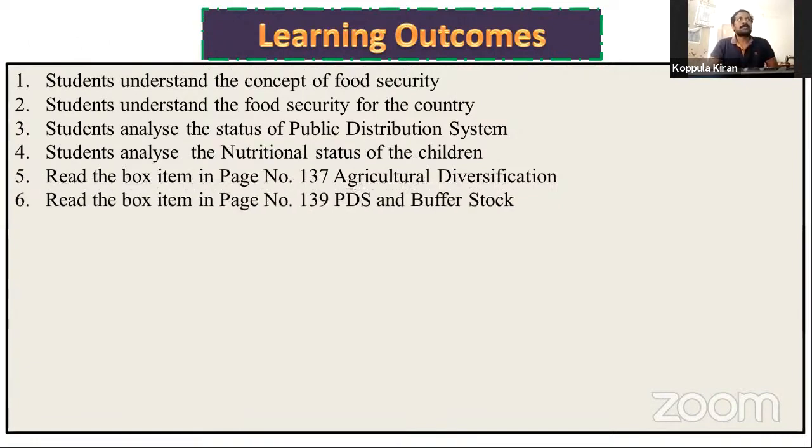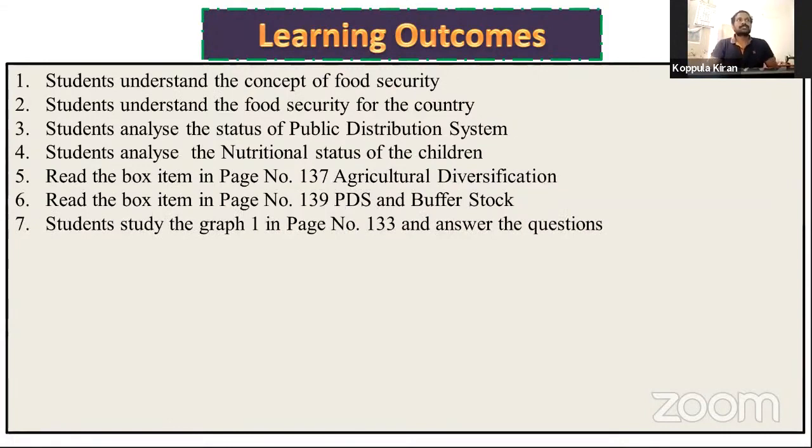In the same way, read the box item on page number 139, that is PDS and buffer stock. PDS we have already said is the public distribution system. Another one is students study graph 1 on page number 133 and answer the questions. I will show a graph in our slides.